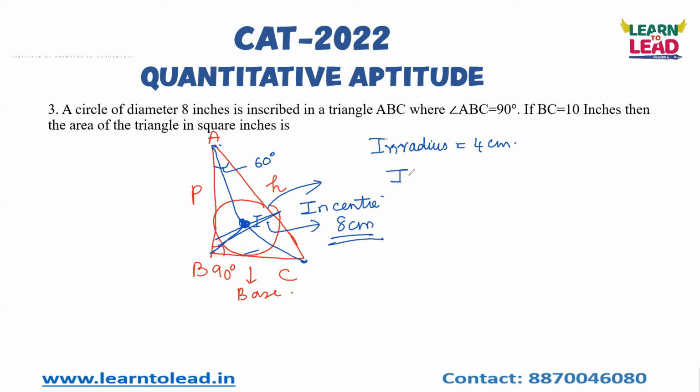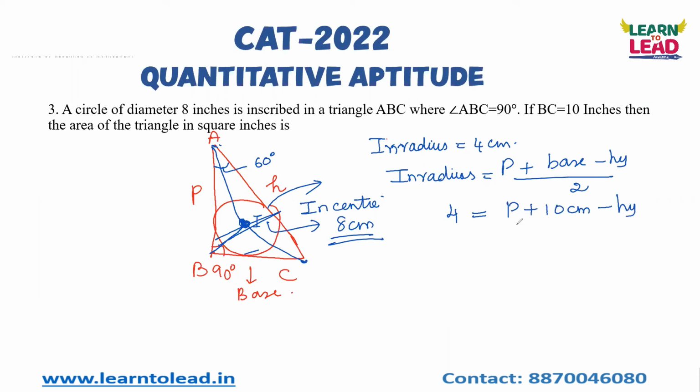You should know the formula for inradius, which is very important. Inradius is equal to perpendicular plus base minus hypotenuse, divided by 2. I got the inradius value as 4, that is the radius of the circle. Perpendicular I'll just take as P, the base value is 10 centimeters BC, which is given in the question, and hypotenuse H. 4 is equal to P minus H plus 10, divided by 2.